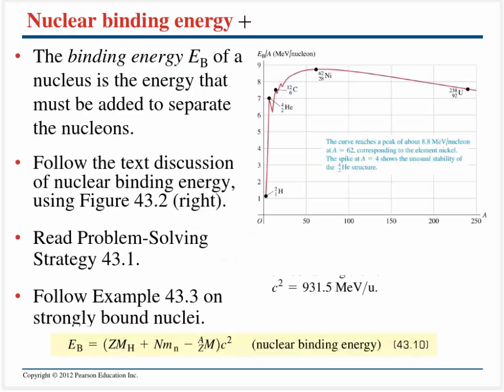Now, let's change gears a little bit and talk about some of the energy that's inside of nuclear bonds. We do know from chapter 37 that energy and mass can be used kind of interchangeably, and when we talk about something called binding energy of the nucleus, what we're talking about is how much energy we need to add to separate the nucleons that are inside of the nucleus.